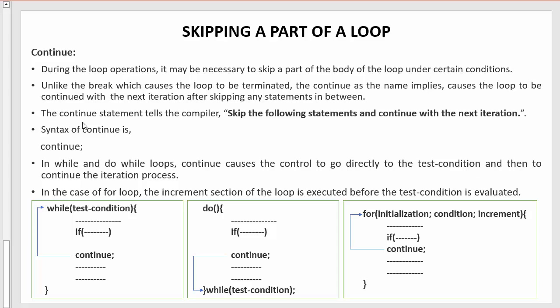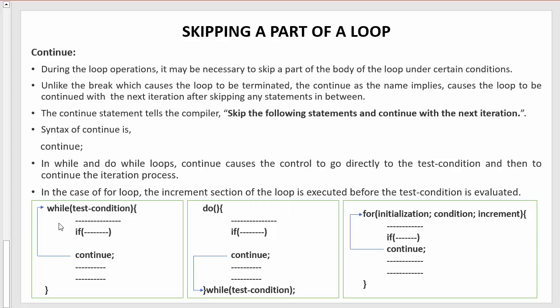Now let us move to the next point. The continue statement tells the compiler to skip the following statements and continue with the next iteration. That's what I just told you. Now the syntax of continue is just we need to use the continue keyword in our program in an appropriate position. In while and do while loops, continue causes the control to go directly to the test condition and then to continue the iteration process. Whenever we use the continue keyword in while and do while loops, it directly executes the test condition, then it executes the iteration process. Whereas in the for loop, it first executes the increment section and then the test condition gets executed.